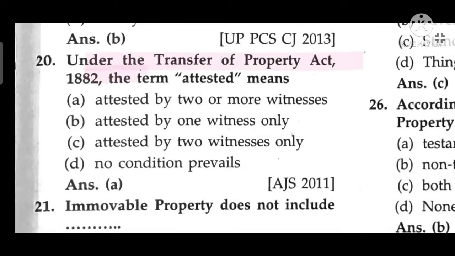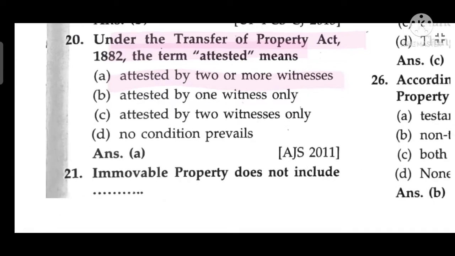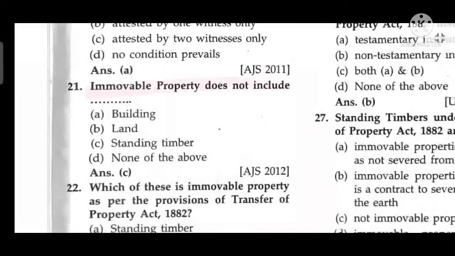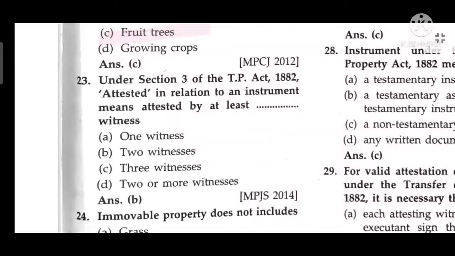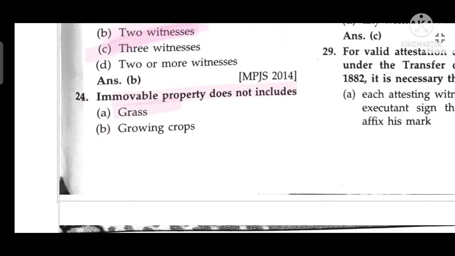Under the Transfer of Property Act 1882, the term attested means attested by at least two or more witnesses. Immovable property does not include standing timber. Which of these is immovable property as per the provision of the Transfer of Property Act? Fruit trees. Under Section 3 of the Transfer of Property Act, attested in relation to an instrument means attested by at least two witnesses. Immovable property does not include